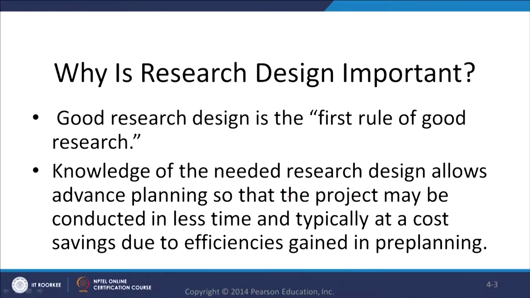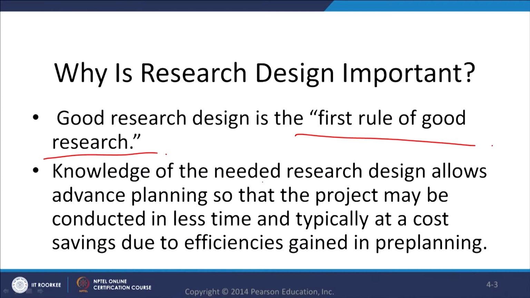So, why is research design important? It is the first rule of good research. The first rule of good research is that you should be clear with your research design, right. The knowledge of the needed research design allows advanced planning. It says that when you have the knowledge of the research design, it allows you to plan in advance, so that the project may be conducted in less time and typically at a cost saving, right, due to efficiencies gained in pre-planning.